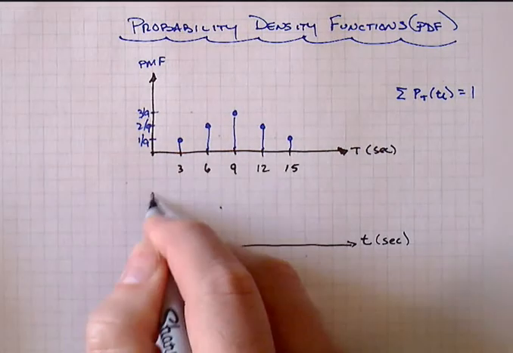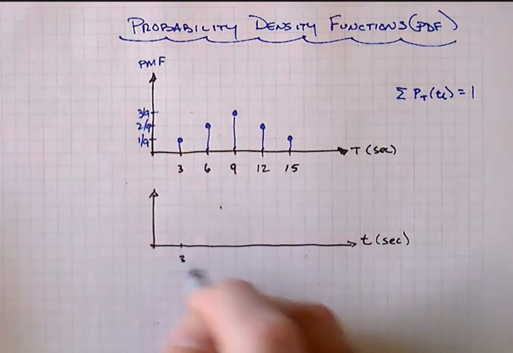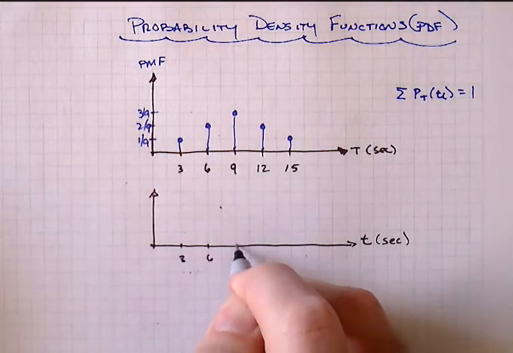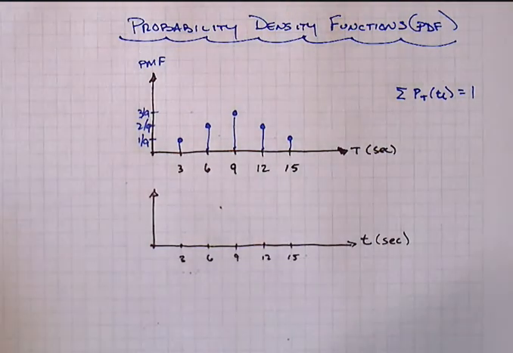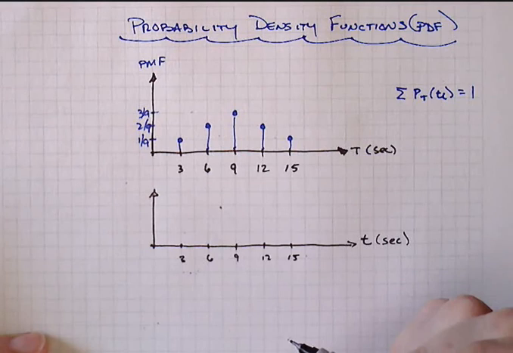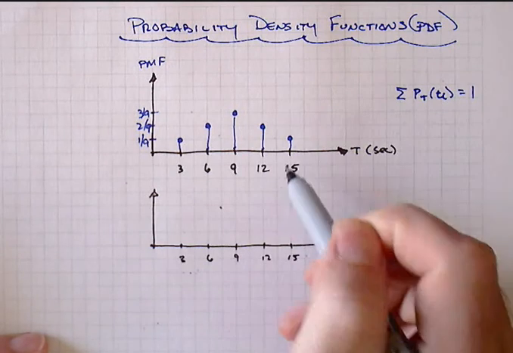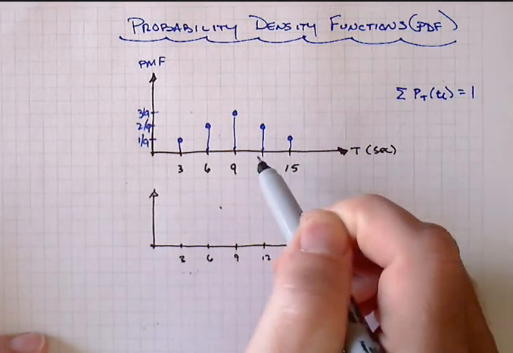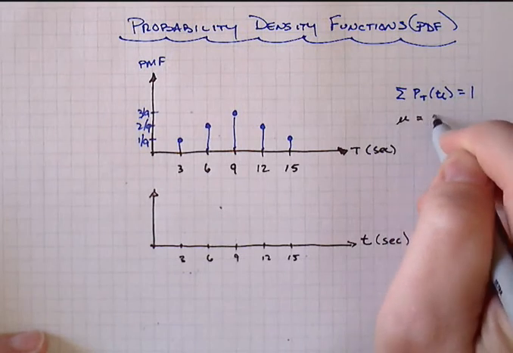Now, although we'll still have some important numbers here at 3, 6, 9, 12, and 15, we're going to think about this in a broader view. And that is, are there any maximum and minimum values? And is there anything else that's characteristic about this probability mass function that we want to preserve? Certainly one of them would be that we want to keep the center of mass at the same place. That would be at 9 seconds.